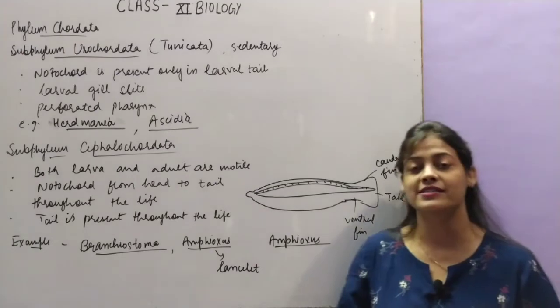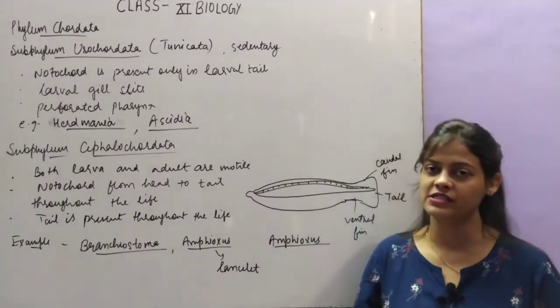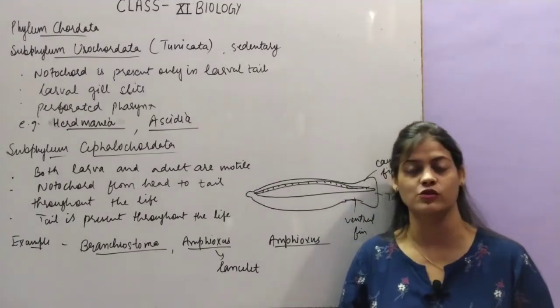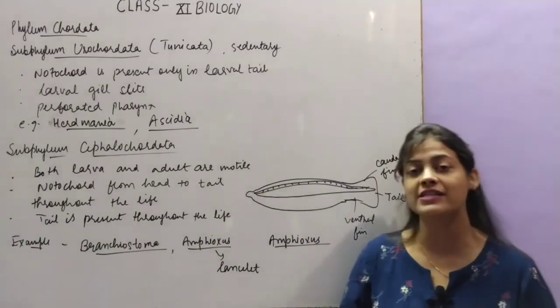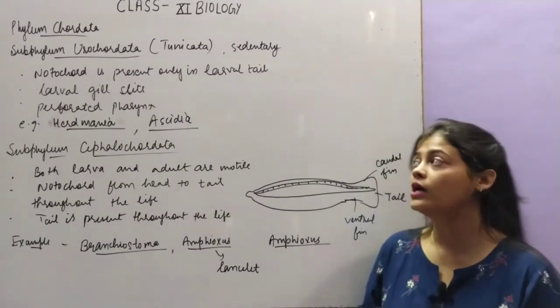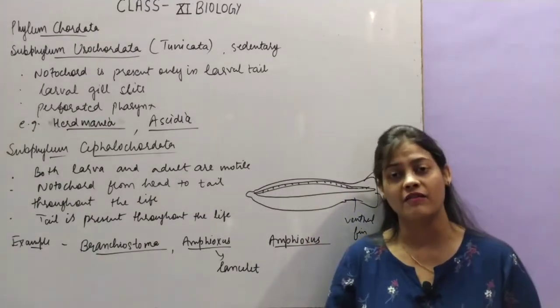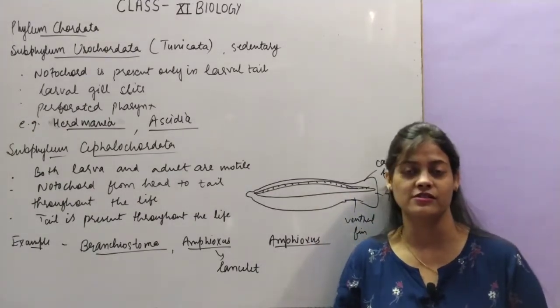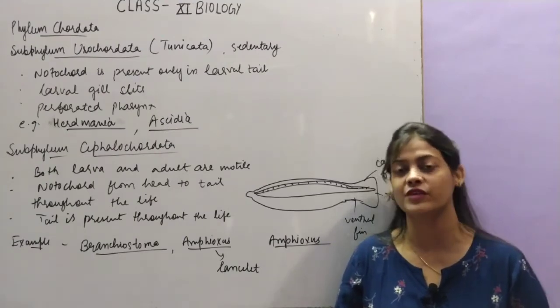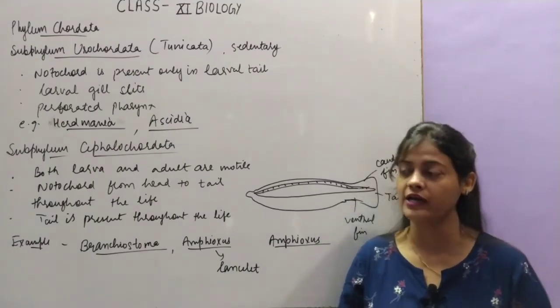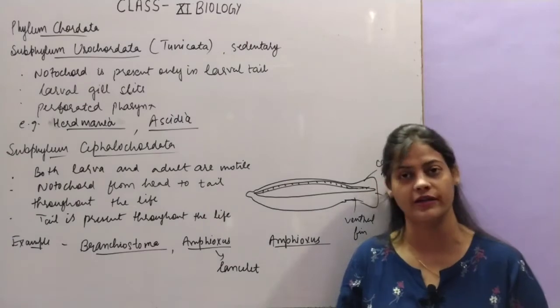As we have already discussed, the notochord is present in the larva stage only, in the tail region. If you see the larva of urochordates, I will show you with the help of a video, you will find it only in the tail region. Next, in the larval stage gill slits are present, which is also one of the characteristic features of phylum Chordata, that is why they are placed in phylum Chordata.